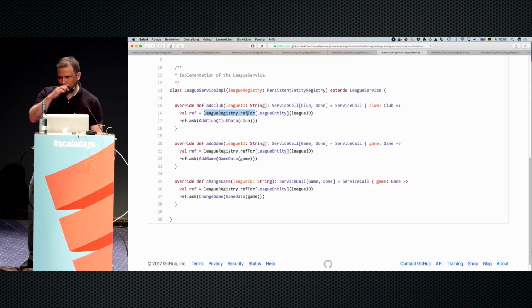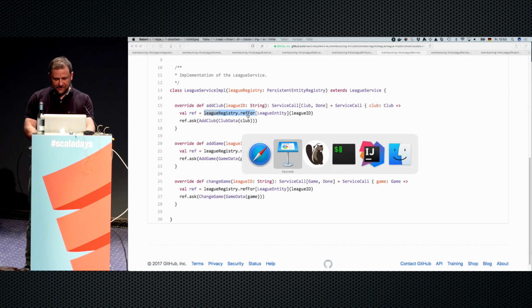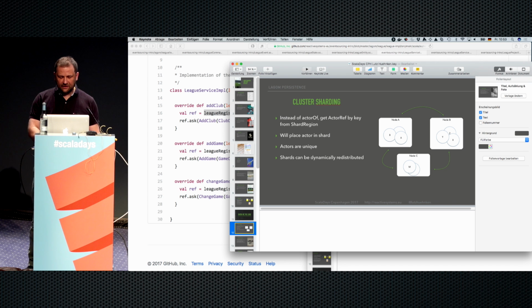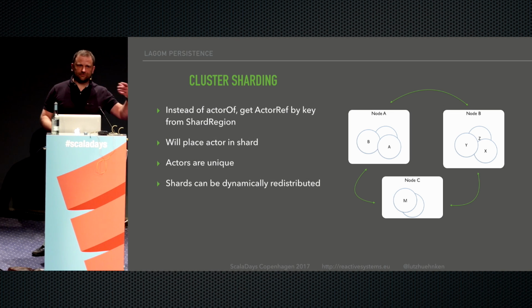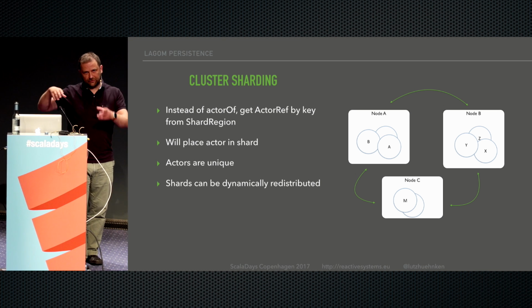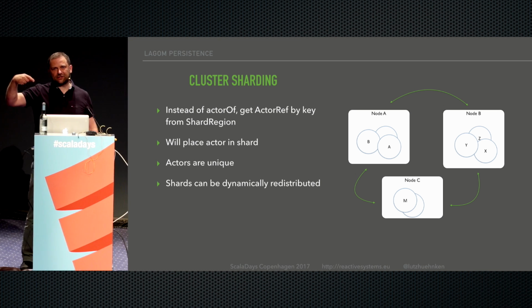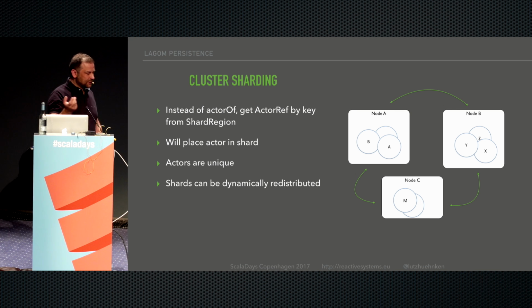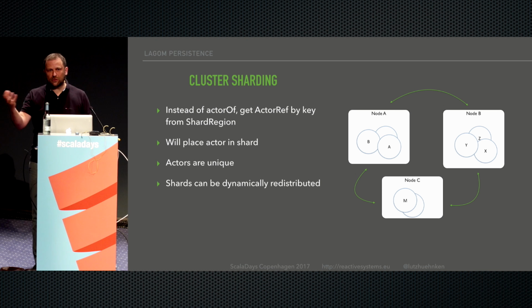What happens here? So we have a registry for entities, and we get a reference for one. What it uses underneath is Akka Cluster Sharding, right? And the idea is that rather than using system actorOf to get a new actor, I go to a registry, a repository, and I say, give me an actor for this key, right? And I always get back an actor.